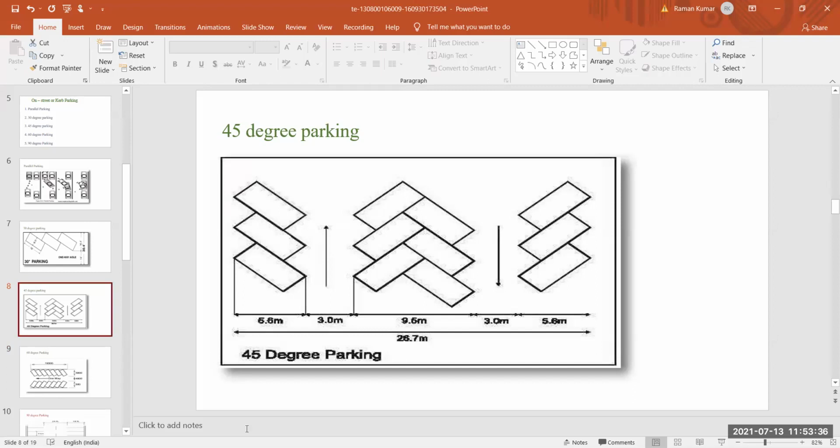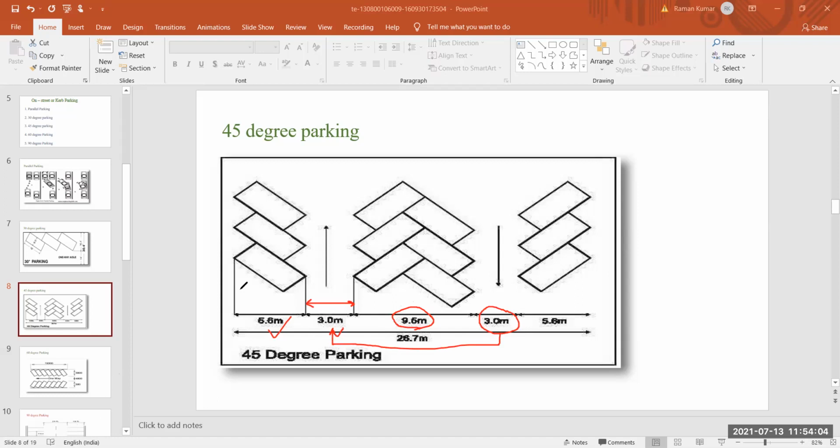Here we have a dimension of 5.6 meter. Here we have a clear spacing between the parking. Distance from one vehicle to another vehicle is 3 meter. Here we have another distance, 9.6 meter. Here we keep a distance between two vehicles of 3.0 meter, which I already kept here. So basically these are the clear spacing between two different vehicles. So this is your 45-degree parking.